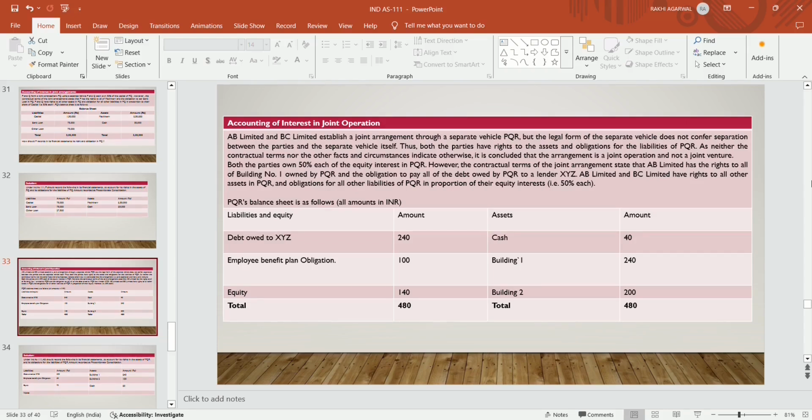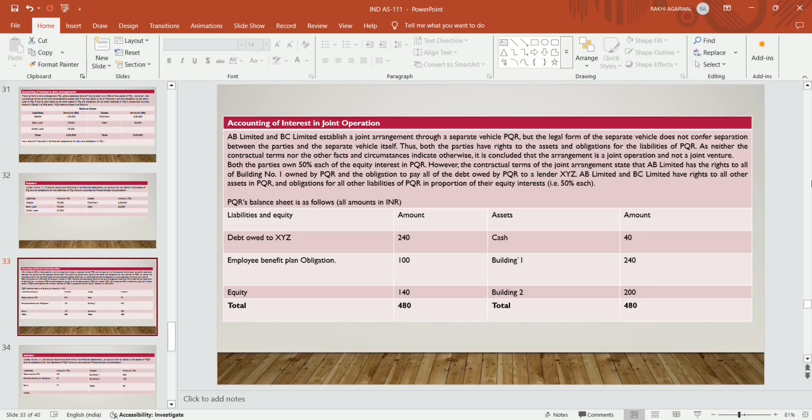Both the parties own 50% each of the equity interest in PQR. However, the contractual terms of the joint arrangement state that AB Limited has the right to all of building number 1 owned by PQR and the obligation to pay all the debts owed by PQR to the lender XYZ. AB Limited and BC Limited have the rights to all other assets in PQR and obligation for all other liabilities in proportion of their equity interest, that is 50% each.